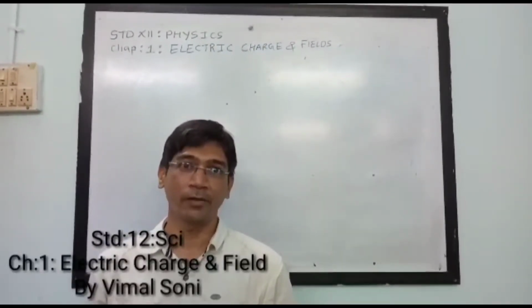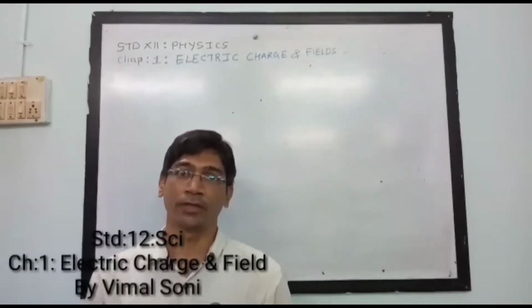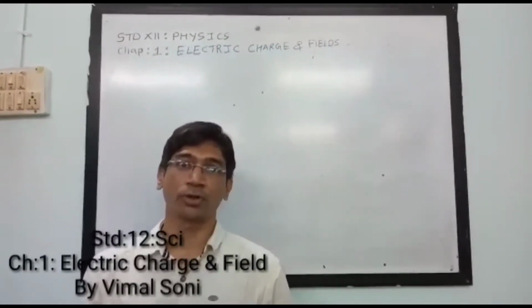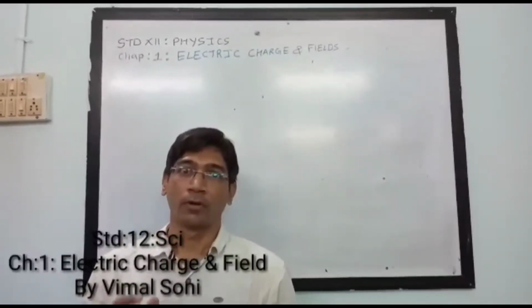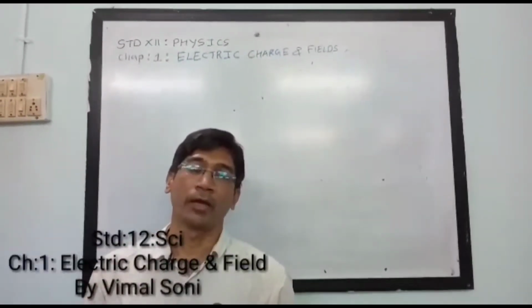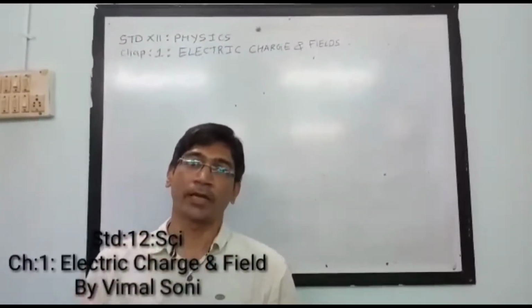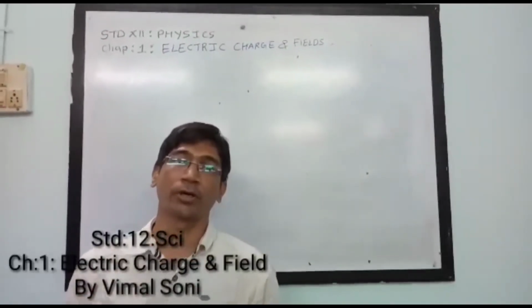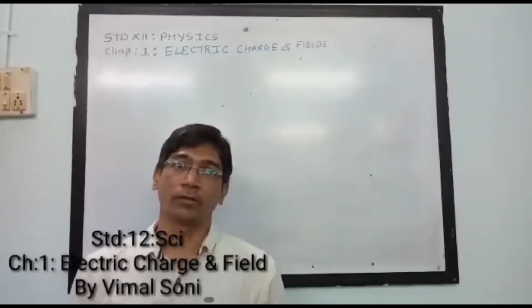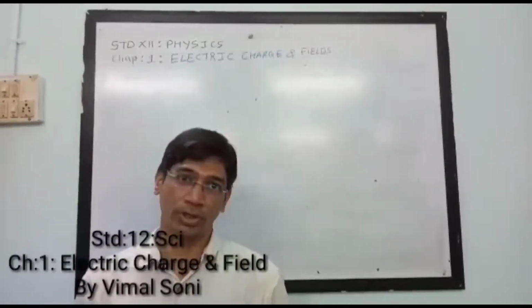In day-to-day life we experience many things in which electric charge is produced around us. When we take a comb, move it through dry hair and put it near paper particles, the paper particles are attracted towards the comb. In the same way, lightning happens during a thunderstorm. These are many examples related to electric charge distributions.